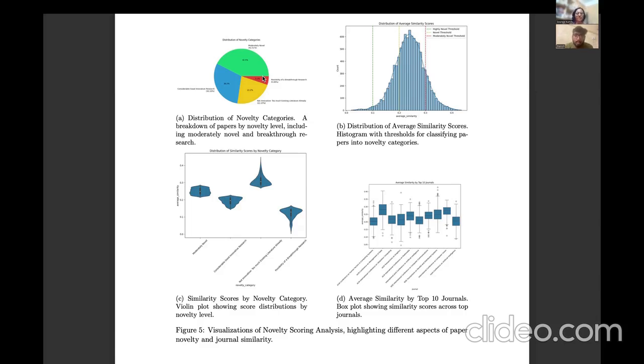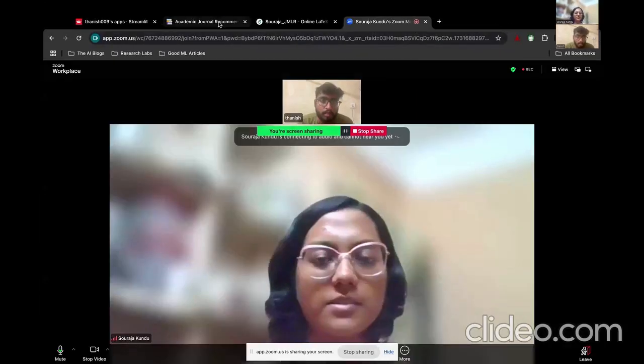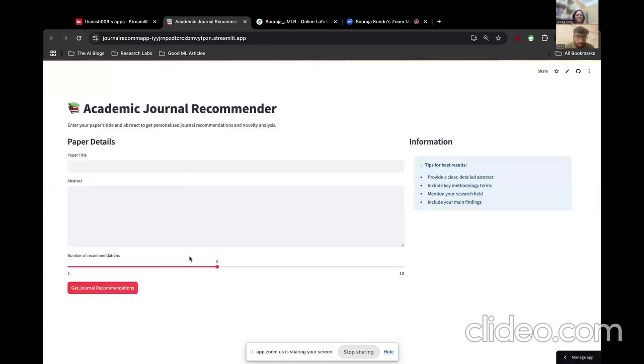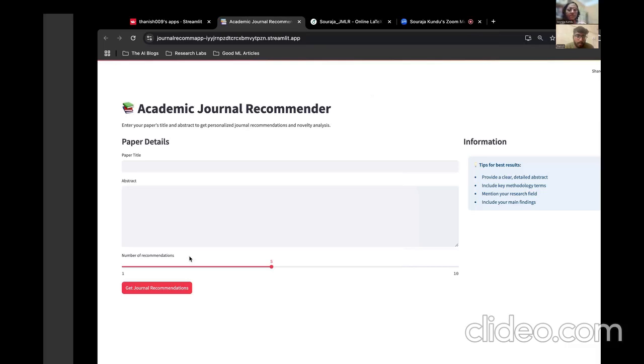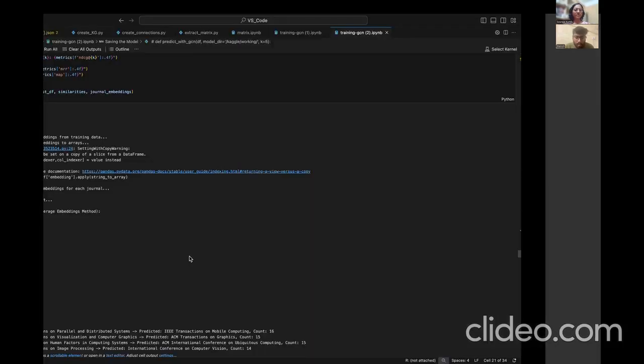Let's go through a quick demonstration of the website, which is deployed on Streamlit Cloud. So this is the website, which I have loaded currently. Let's take a quick example from the 100 recent research papers that we have gathered recently through scraping.